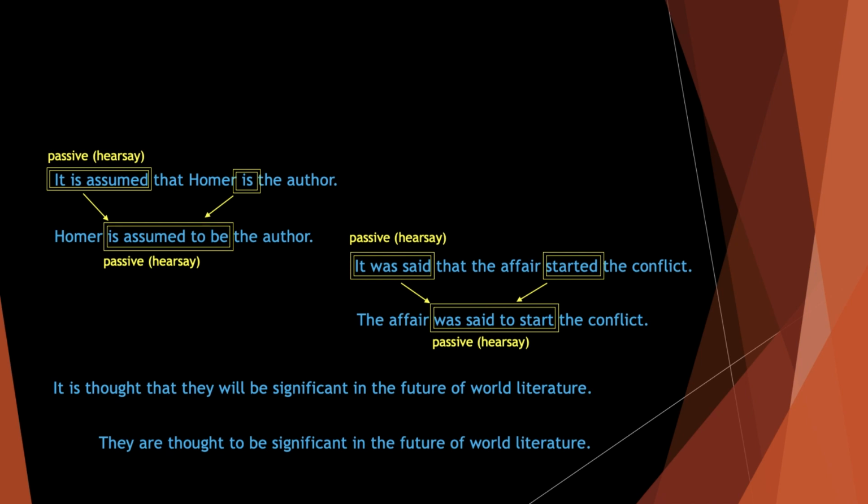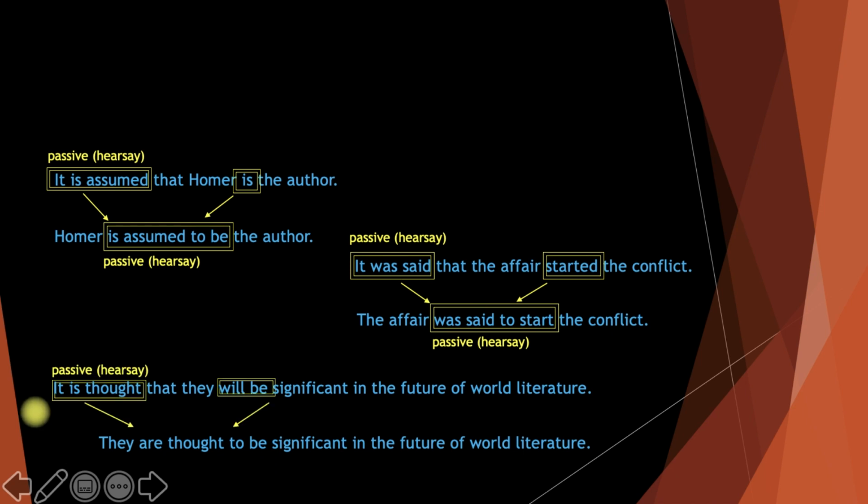So you see, in the new sentence, we use they as the subject and we change is into are and keep verb 3 the same. Then will be changed into to be, okay? And both of them are hearsay reporting sentences. And you see we use to verb 1 in all of these.